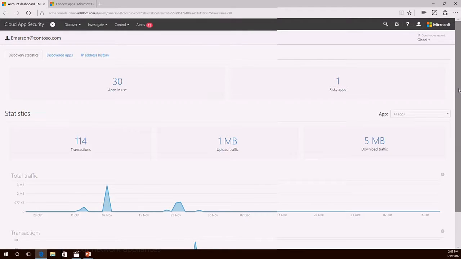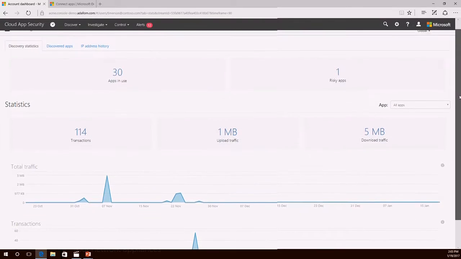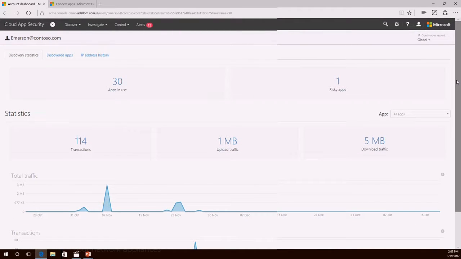I can also, while I'm in here, let's say that I'm doing a specific investigation regarding Emerson's account. Either he's recently left the organization, or he's about to be laid off, because we know as IT people, we sometimes get that information before the rest of the world. And we are asked by our organizations to preemptively protect our organization's assets from the people who are being walked out the door.